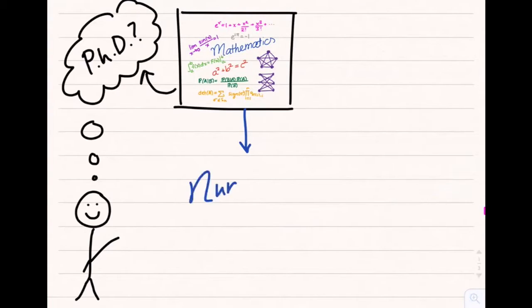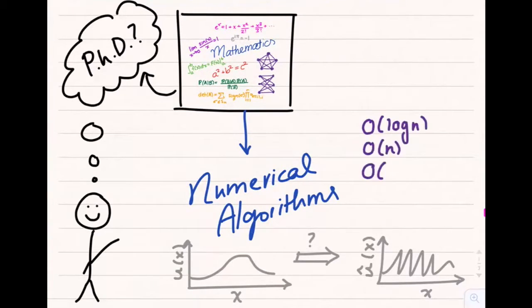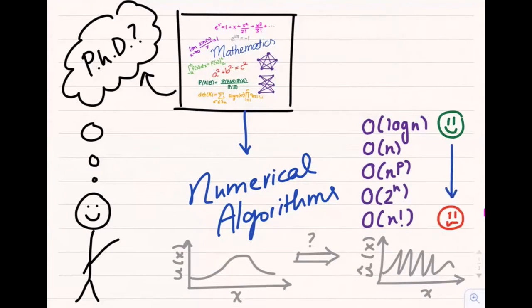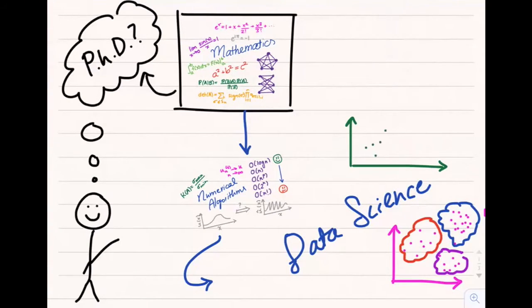In addition, I'm fascinated by the study of numerical algorithms and approximations, and I would like to learn more about how we can design numerically stable, computationally efficient, and accurate methods of approximating solutions to various problems, especially when an exact solution is difficult to find. I'm also excited to learn more about the intersection of mathematics and data science, and how mathematics can be used to analyze performance of data science methods.